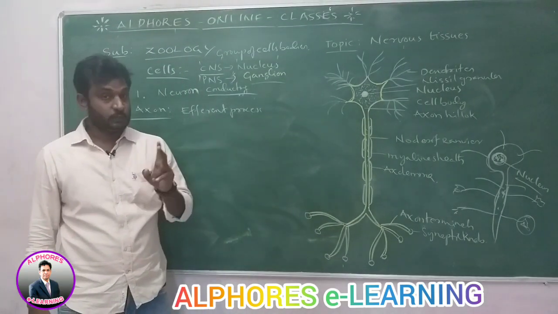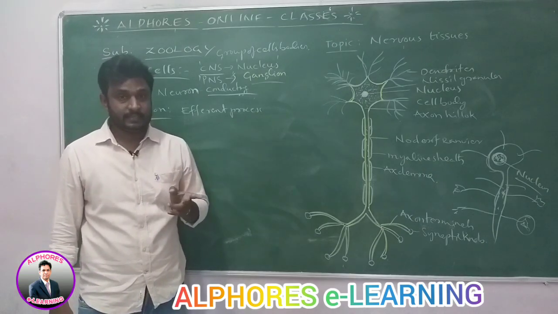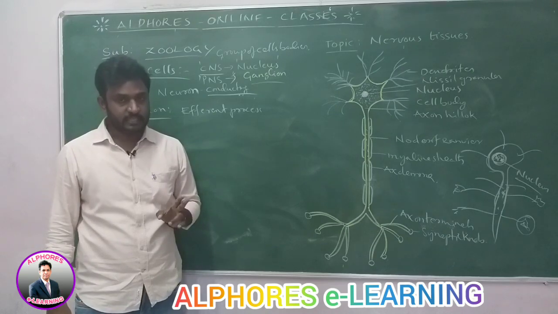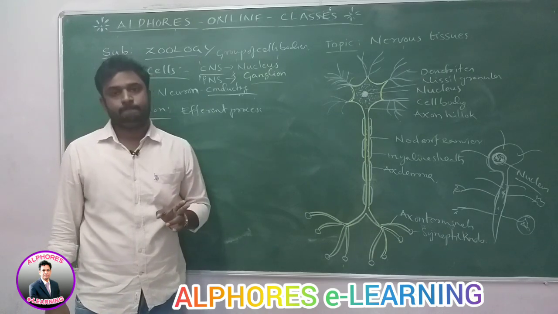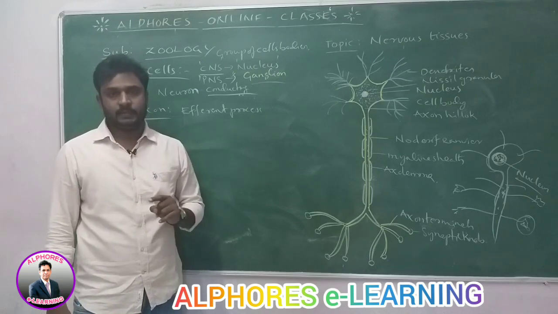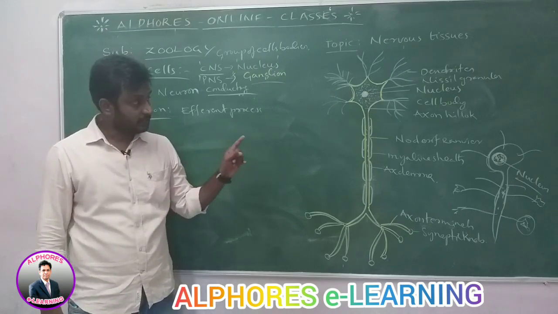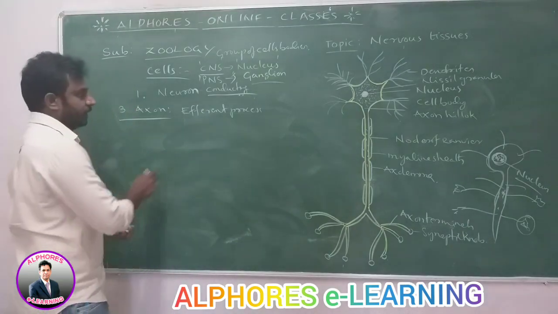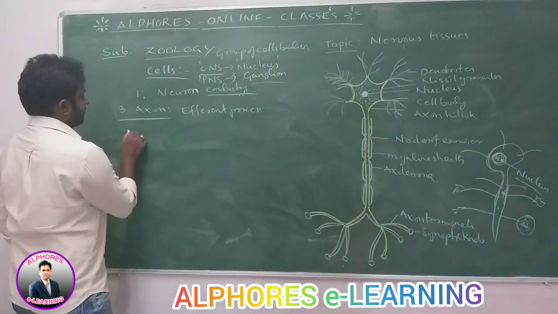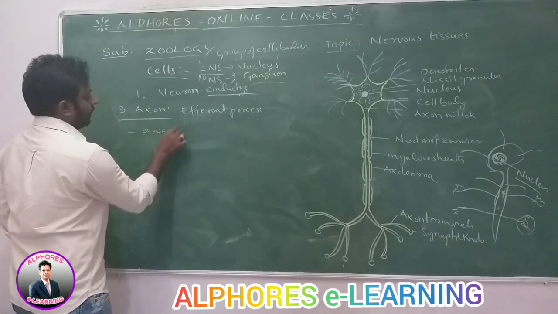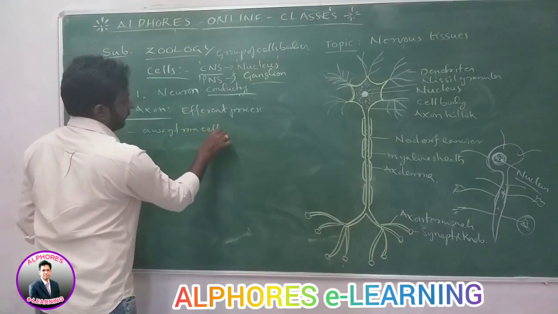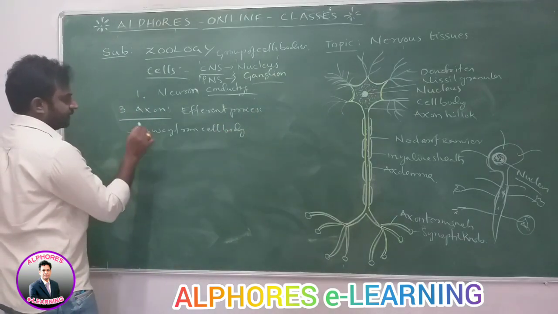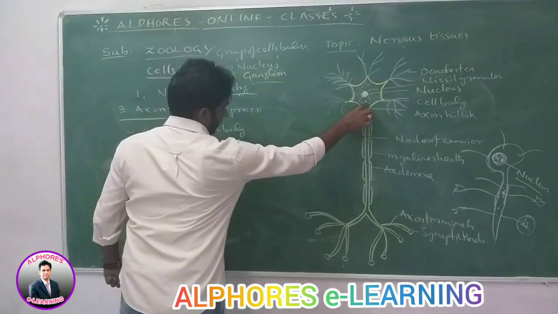In the processes, two types are there, dendrites and axon. Dendrites are afferent processes which conduct the impulses toward the cell body. Only one axon is present, which conducts the impulses away from the cell body. So these are efferent processes, conducting the impulses away from the cell body. And here the axon is arising from here.